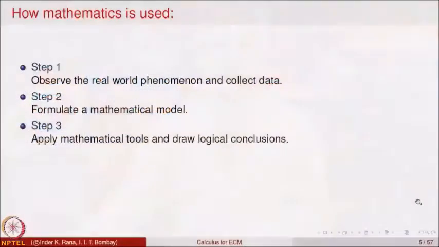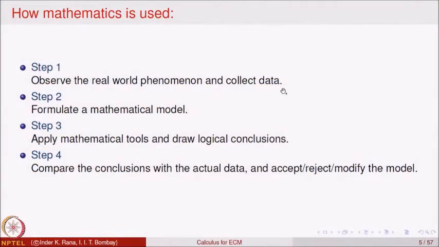Apply the mathematical tools and draw the logical conclusions. So, once the data is collected and you have formulated the mathematical model, put the conditions, you apply the mathematical tools to solve that problem, make the logical conclusions.